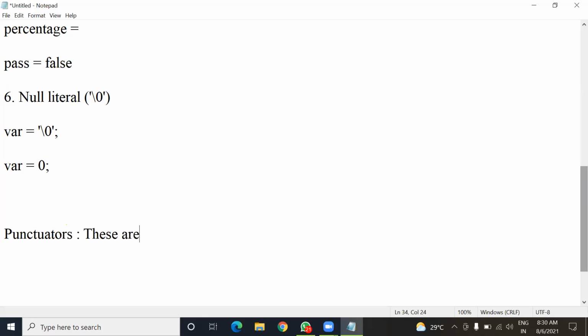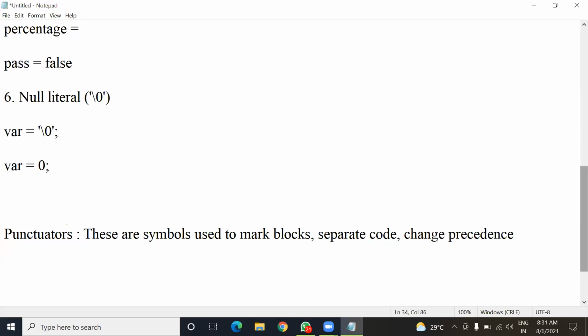So these are symbols used to mark different blocks or separate code or change precedence, etc.